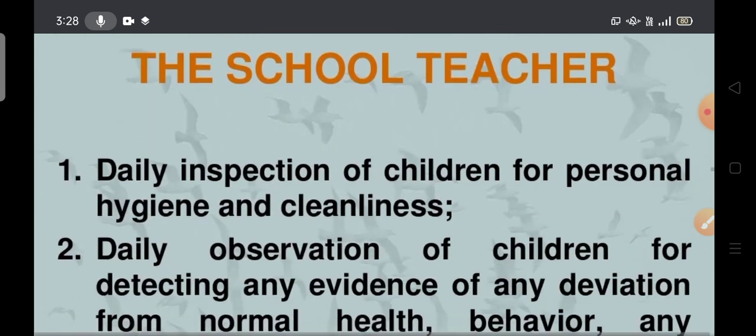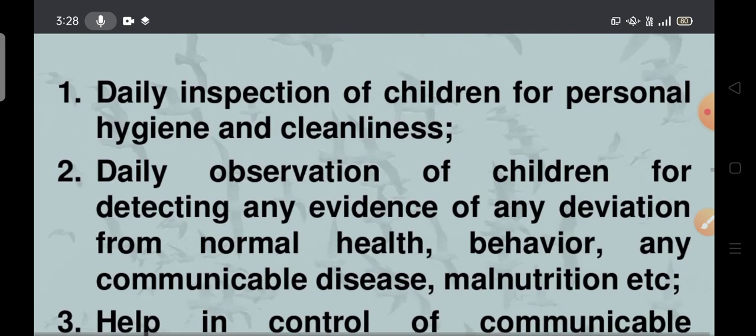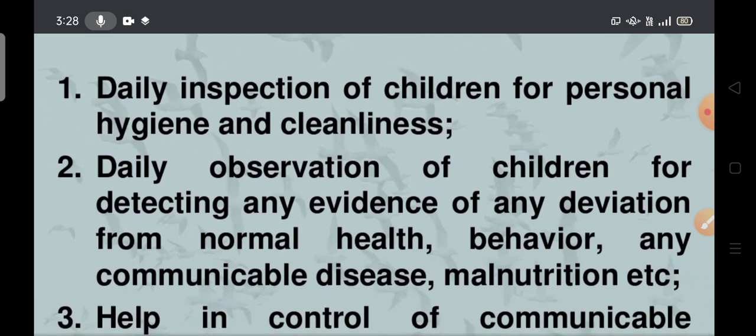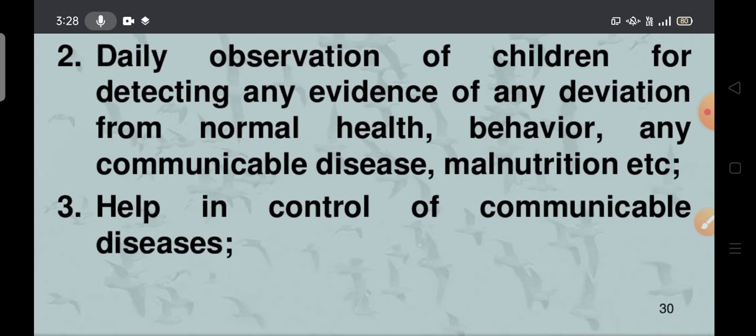Next, what are the main responsibilities of the school teacher? Daily inspection of children for personal hygiene and cleanliness. Why does she have to inspect daily? Daily observation of children for detecting any evidence of deviations from normal health, behavior, and any communicable disease or malnutrition. So that is the reason every teacher has to go for the training.